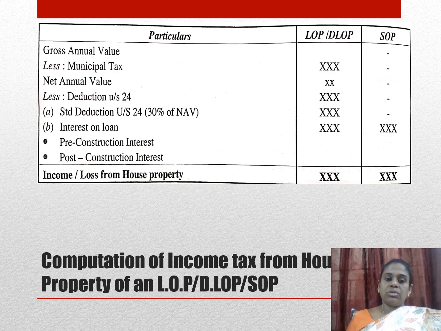One is 30% of your NAV, and the second one is interest on loan, which will be pre-construction and post-construction. So we'll be discussing these terminologies in the next slide.